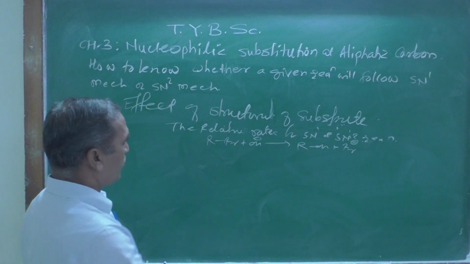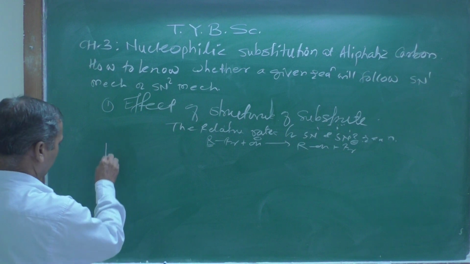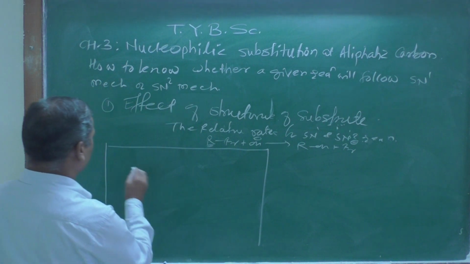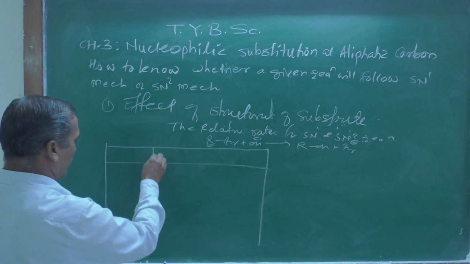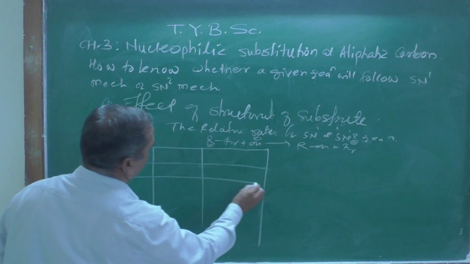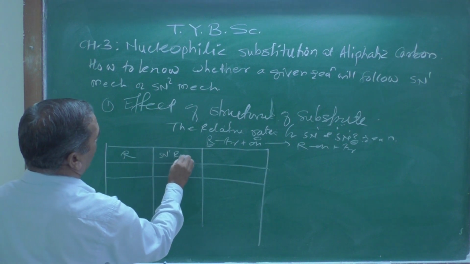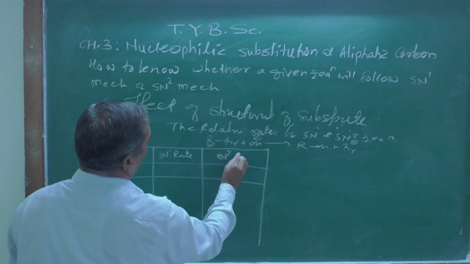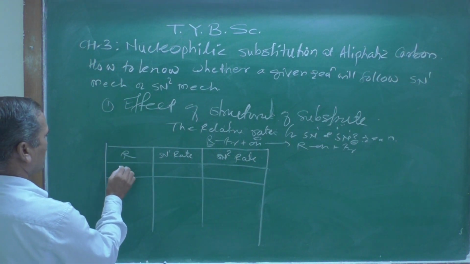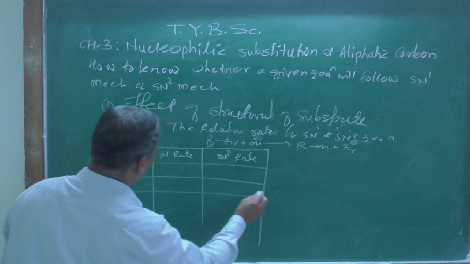This is the general case. When this R is going to change, let me draw one table over here, and by inspection of this table, what do you get? Let us see. First there is R, then the SN1 rate, then the SN2 rate that we are determining here, and R suppose is a methyl group, then how much is the rate found?